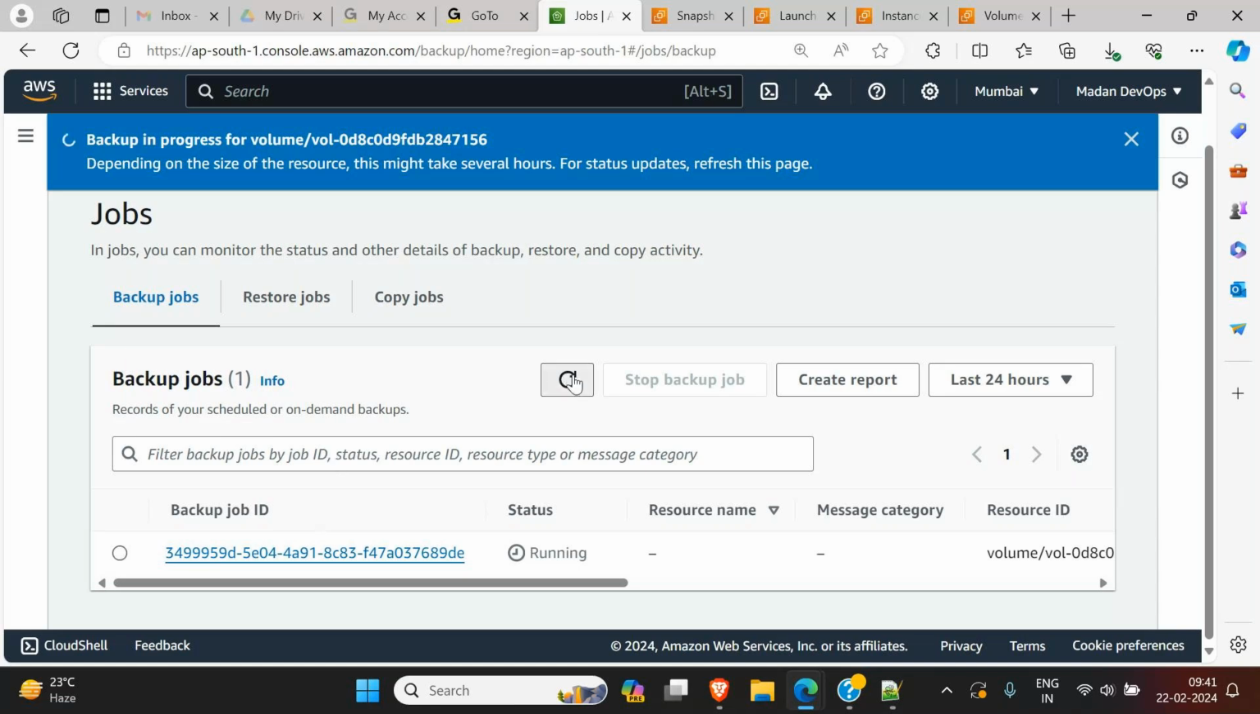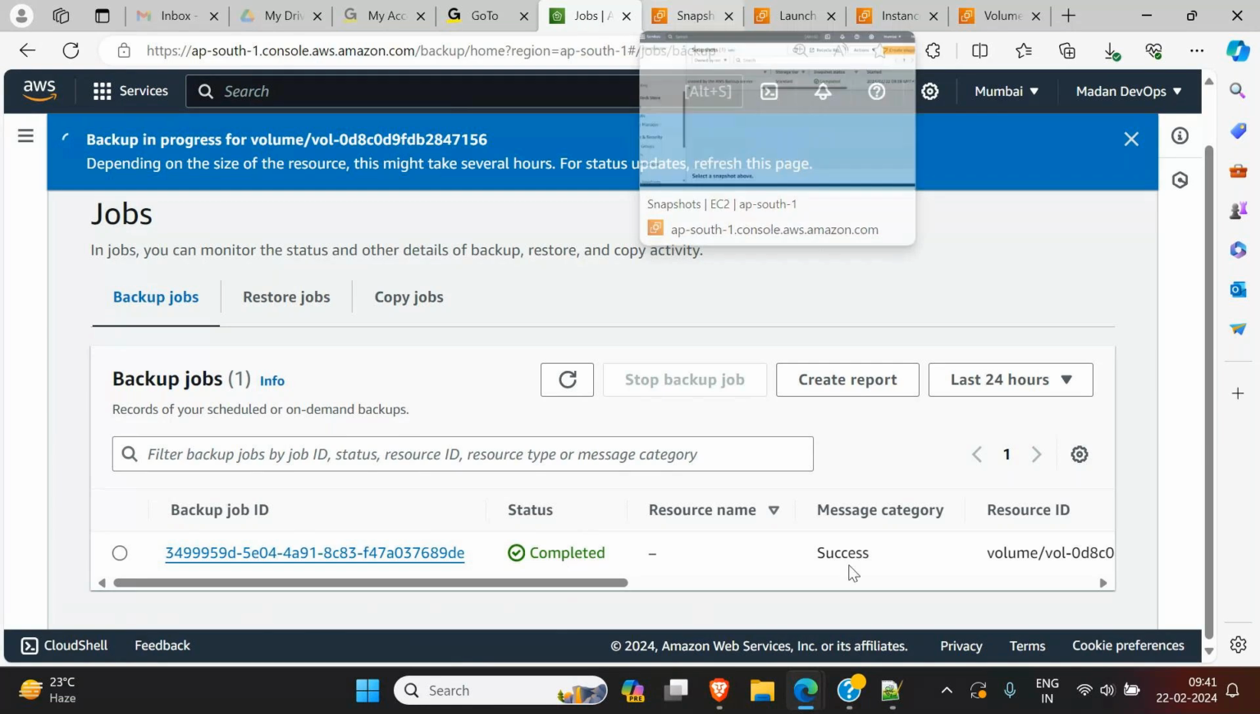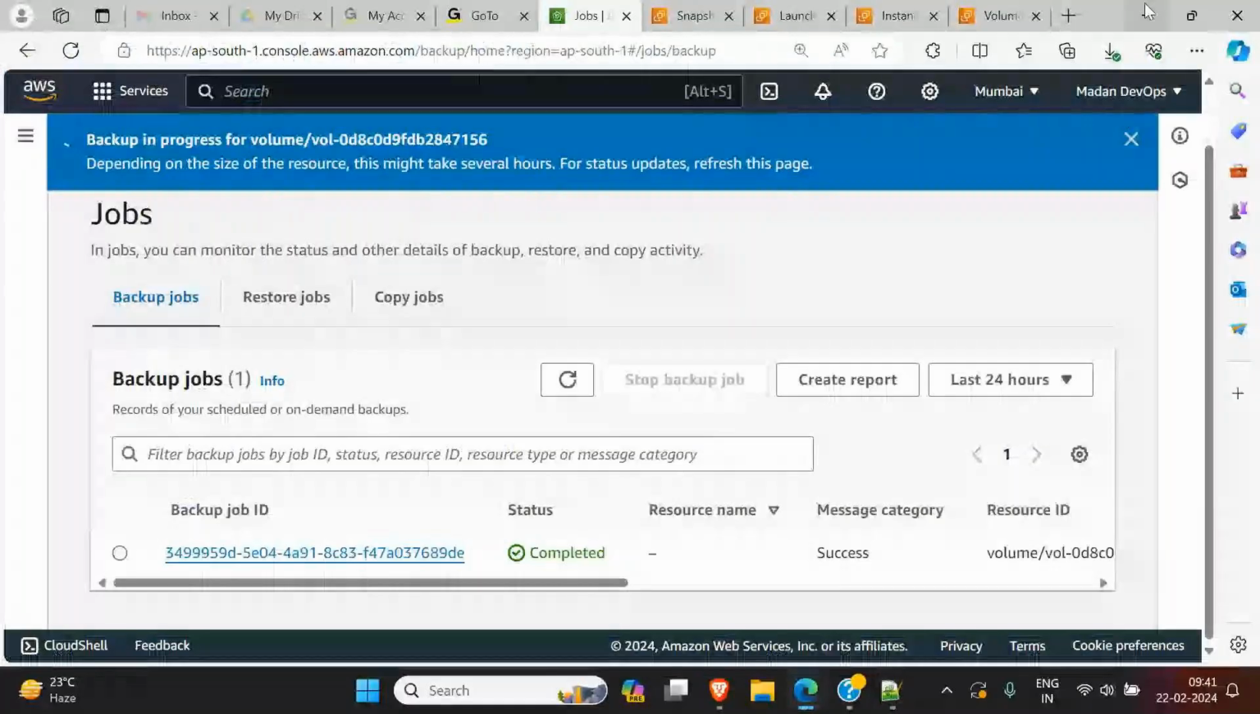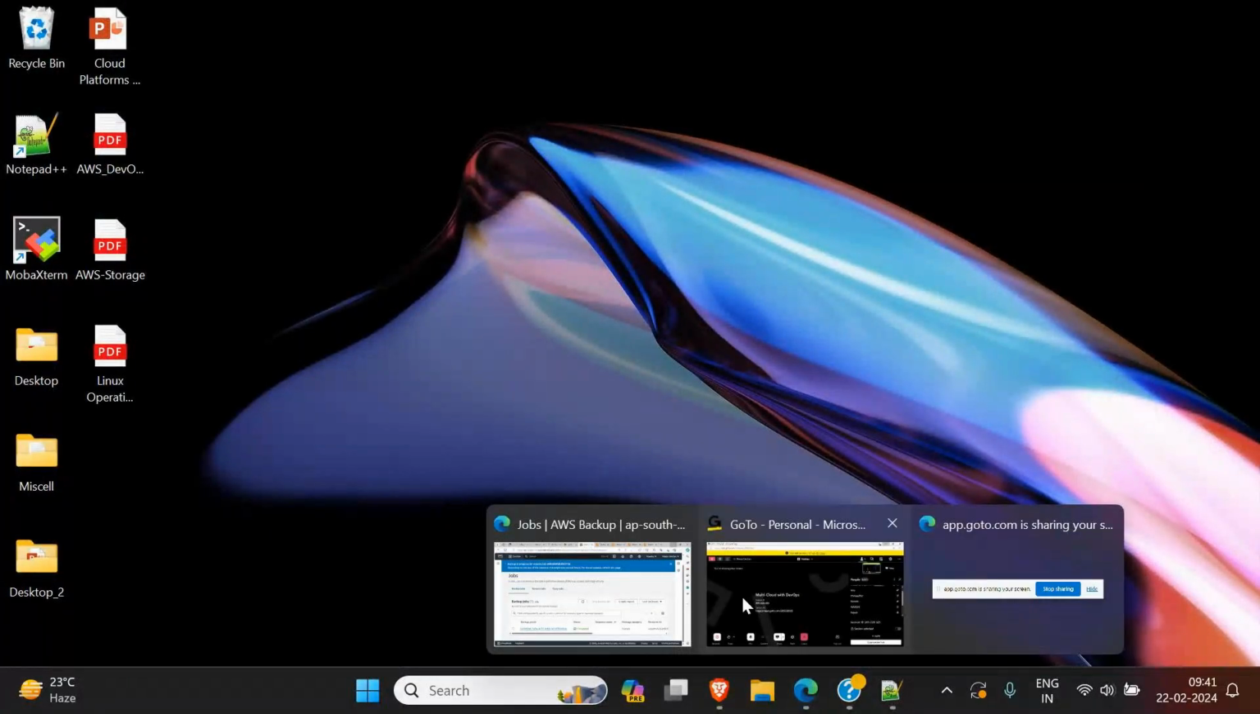It is completed now. The backup is ready now. Okay, the backup is completed. That's fine. Now the backup is ready, everything is fine. Now let's try to do one thing.